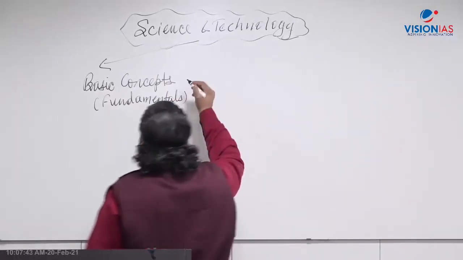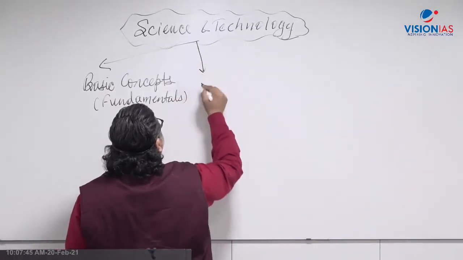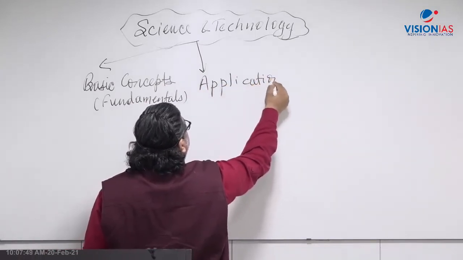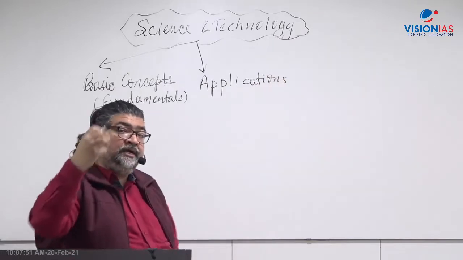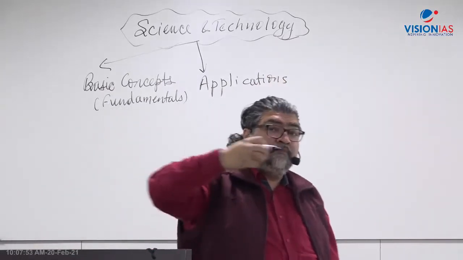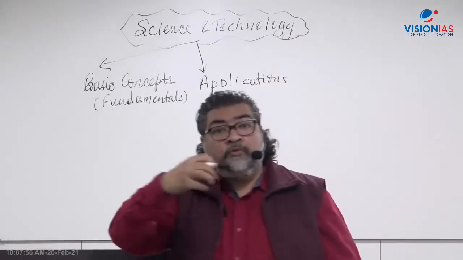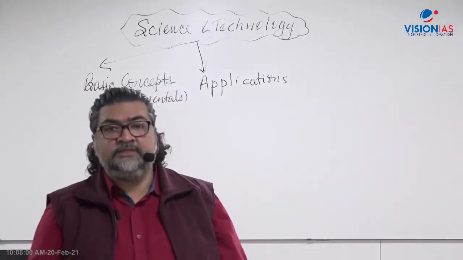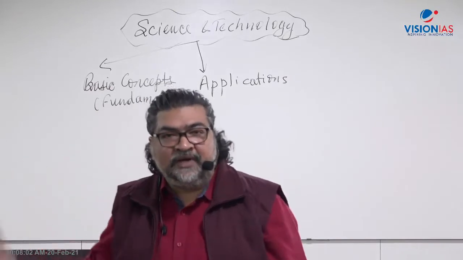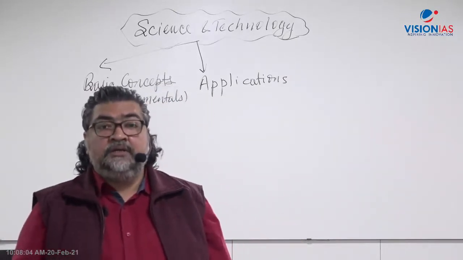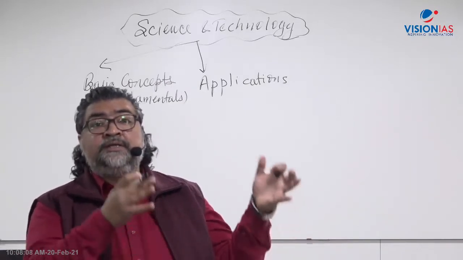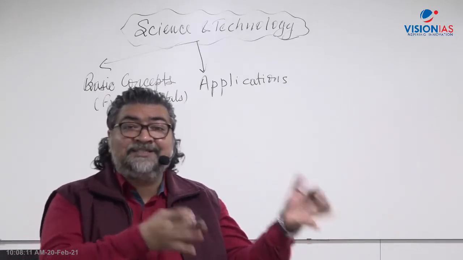The second part is how we put these concepts into application. For example, a very important area which has now entered the market and is going to grow very fast in coming years is AI, artificial intelligence, in mobile phones and devices like laptops and computers. Even home appliances are now being designed based on AI systems.